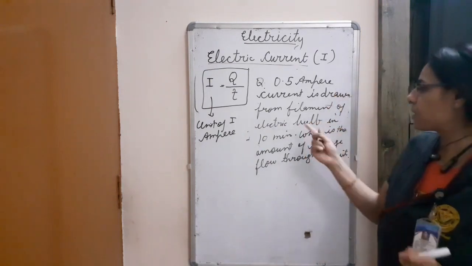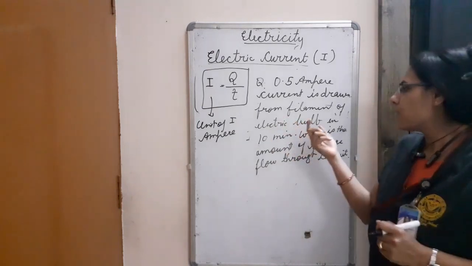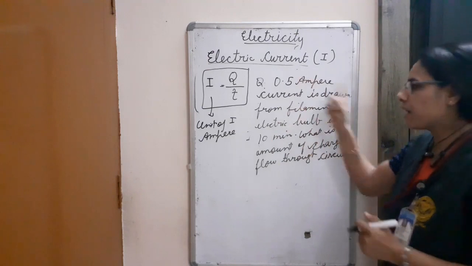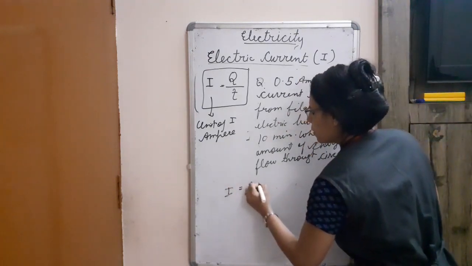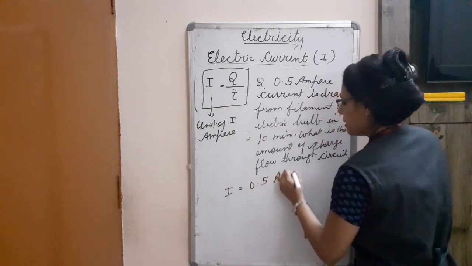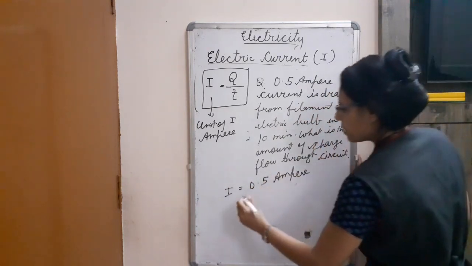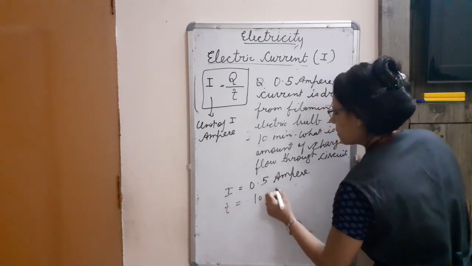There is an electric circuit, the bulb is here, and the filament of the bulb is drawing 0.5 ampere current. So I is given, that is 0.5 ampere. Time is also given. So time t is 10 minutes.